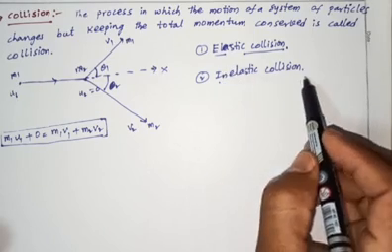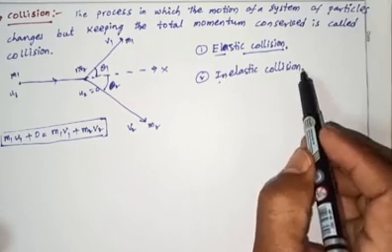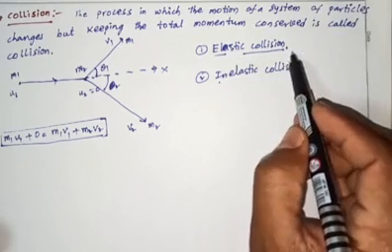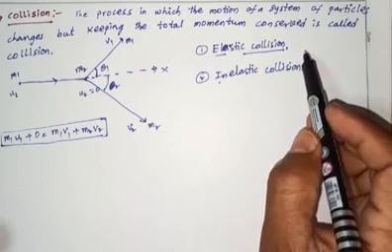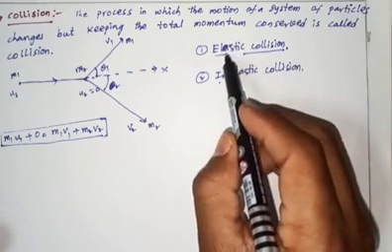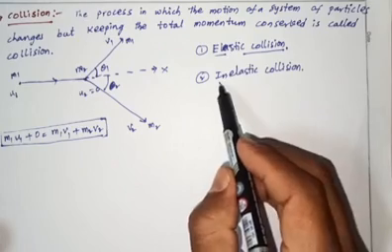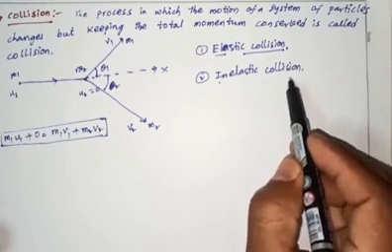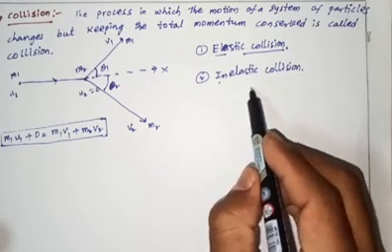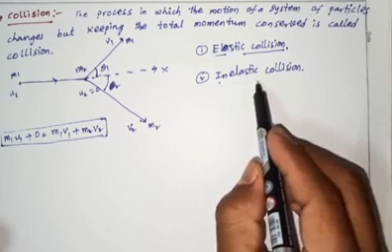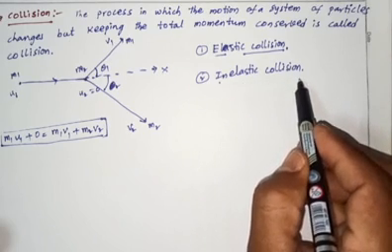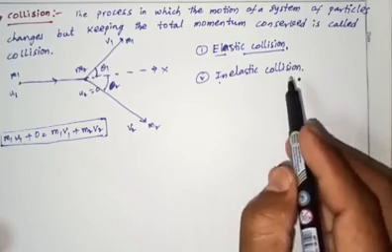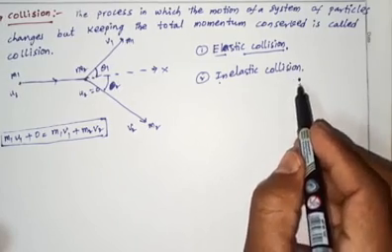So in an elastic collision, both conservation of momentum and conservation of energy are obeyed. But in an inelastic collision, momentum is conserved, but kinetic energy is not conserved.